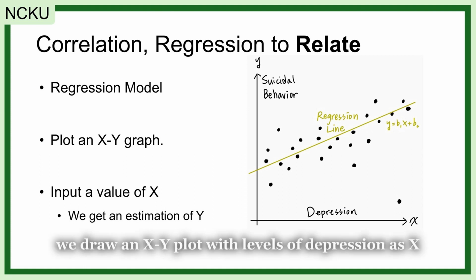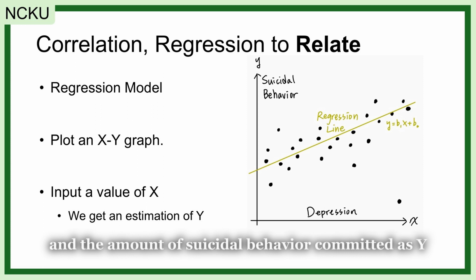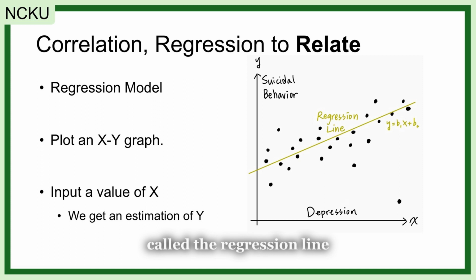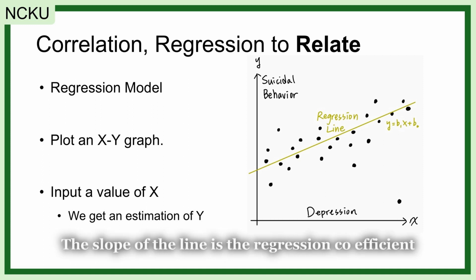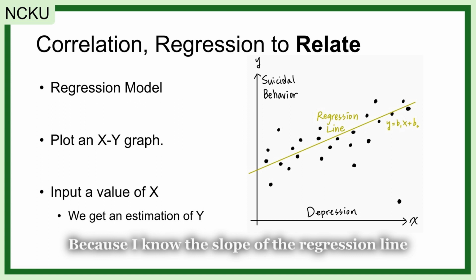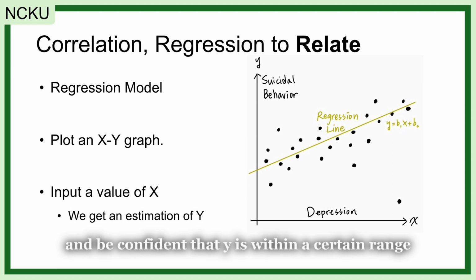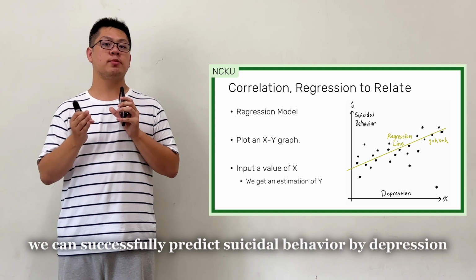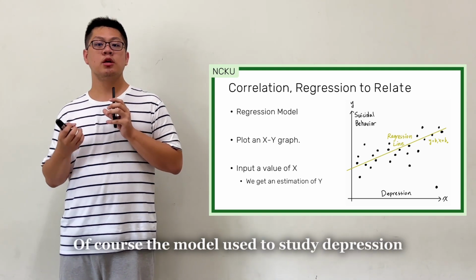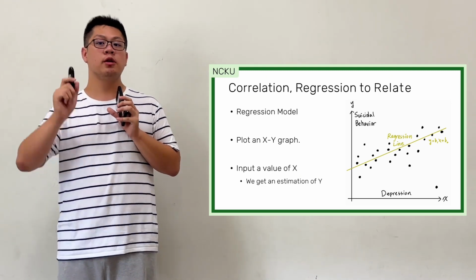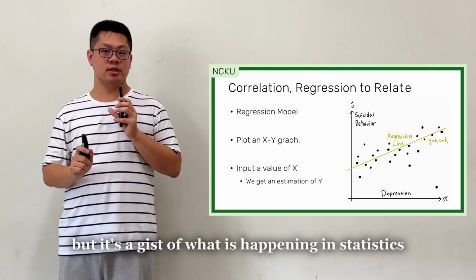To do regression, we draw an XY plot with levels of depression as X and the amount of suicidal behavior committed as Y. We can draw a line that represents these data points called the regression line. The slope of the line is the regression coefficient. Because I know the slope of the regression line, I can put in the value for X and be confident that Y is within a certain range. By this, we can successfully predict suicidal behavior by depression. Of course, the model used to study depression is way more complicated than demonstrated here, but it's a gist of what is happening in statistics.